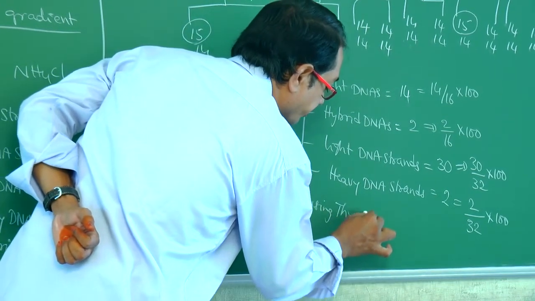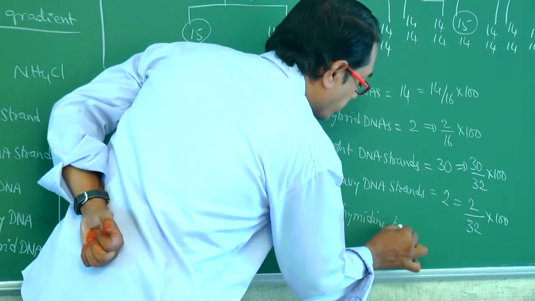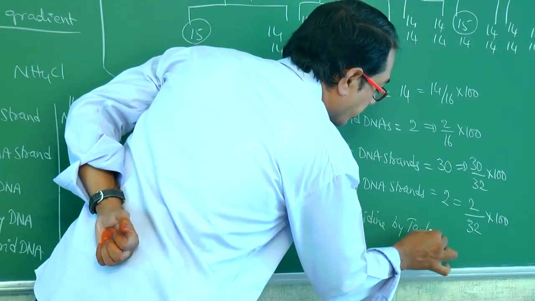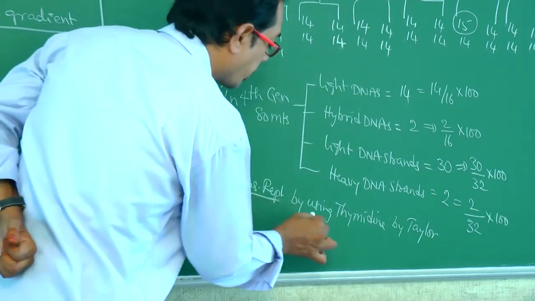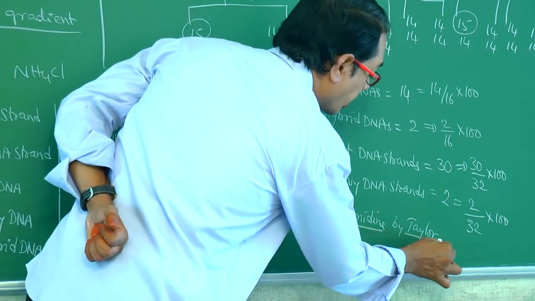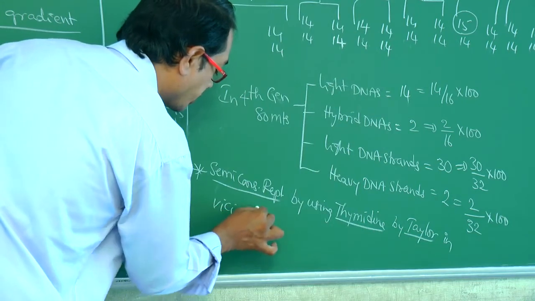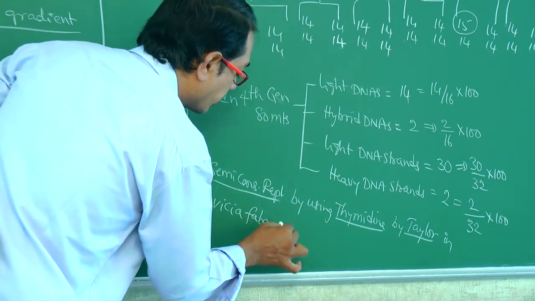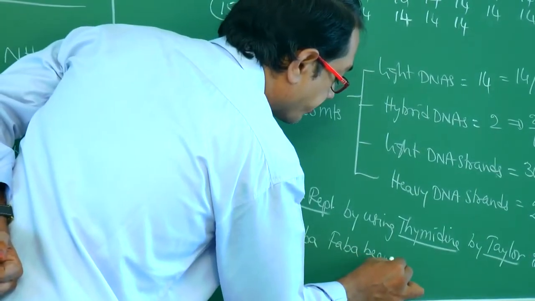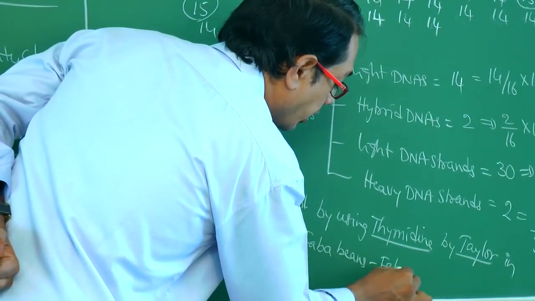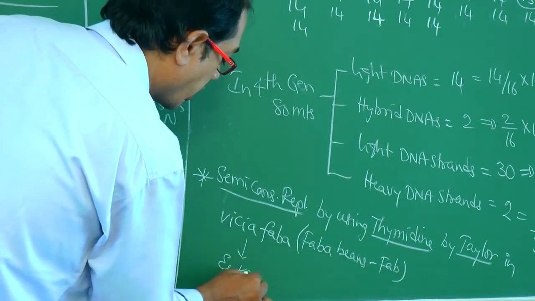Thymidine, by Taylor. Semi-conservative replication by using thymidine by Taylor in Vicia faba, that is faba beans, that is family Fabaceae, which is a eukaryote plant, no?